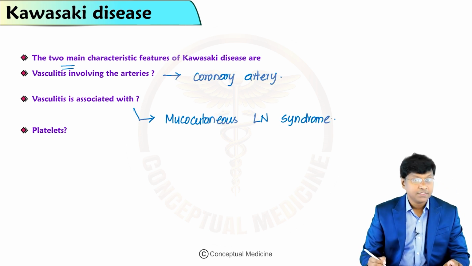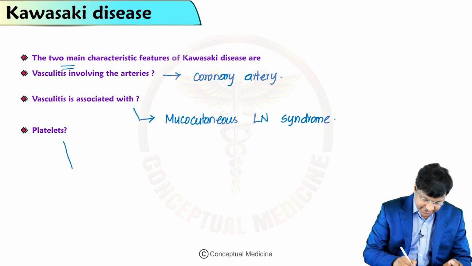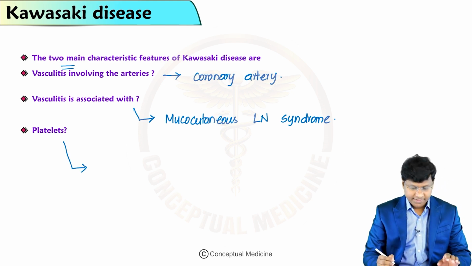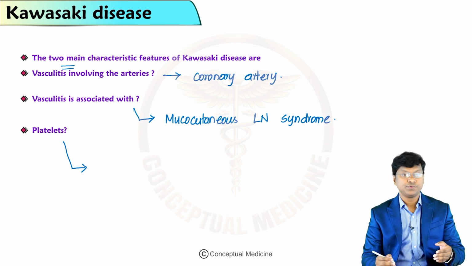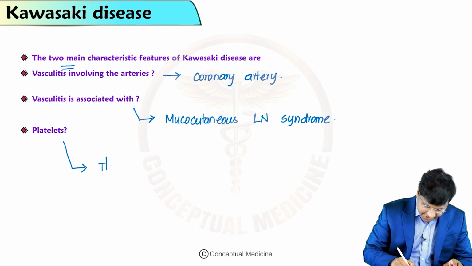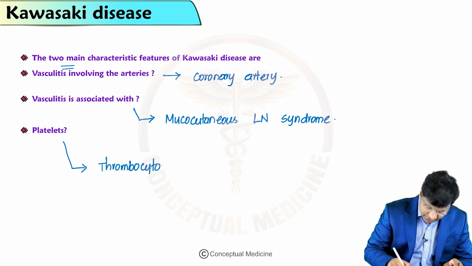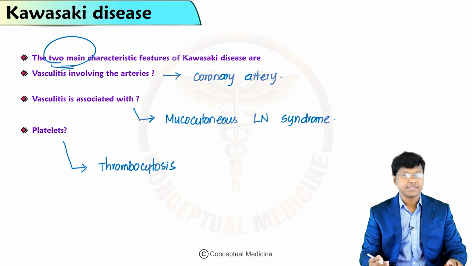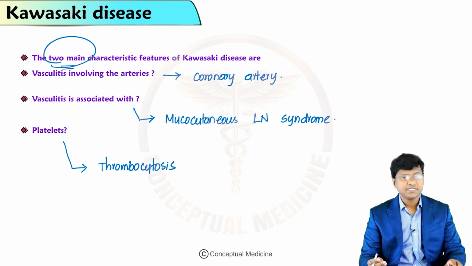Okay, now if you observe the platelets in these patients with Kawasaki. In the multiple choice question which I have shown you, one of the options was thrombocytopenia. Thrombocytopenia will not be there in Kawasaki. What you will have is thrombocytosis. So the two important features in Kawasaki are involvement of the coronary artery most commonly, and association with mucocutaneous lymph node syndrome.